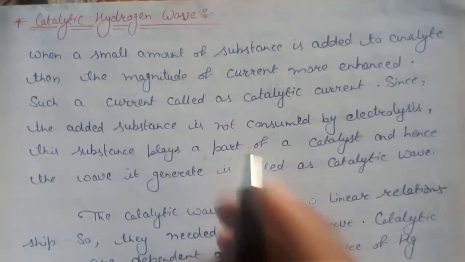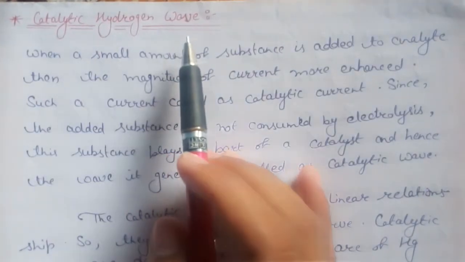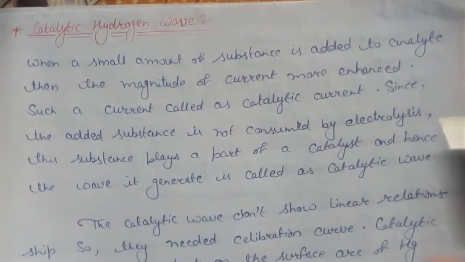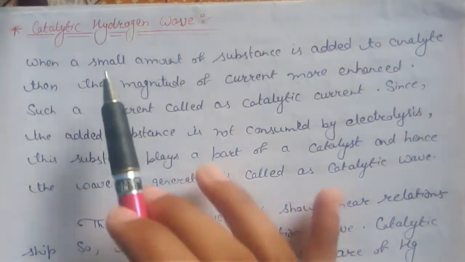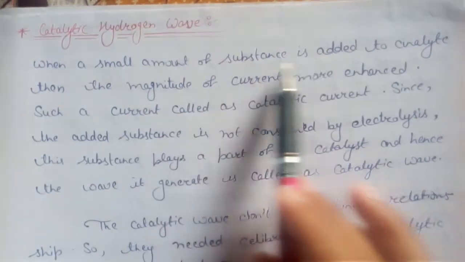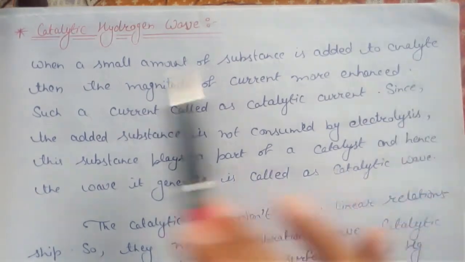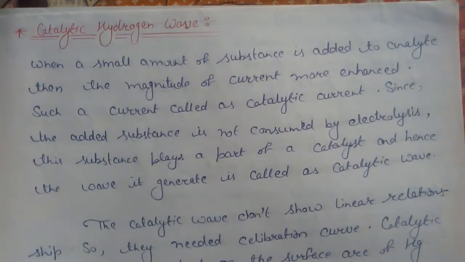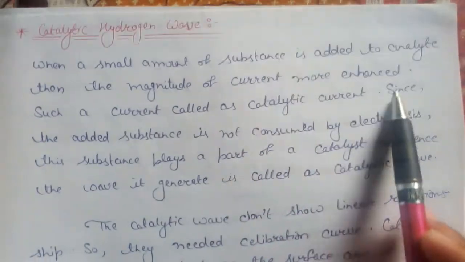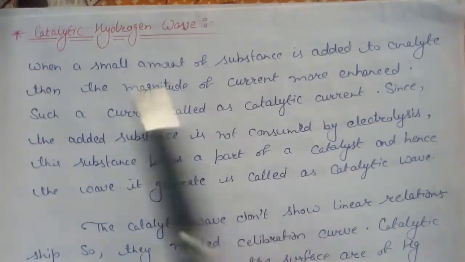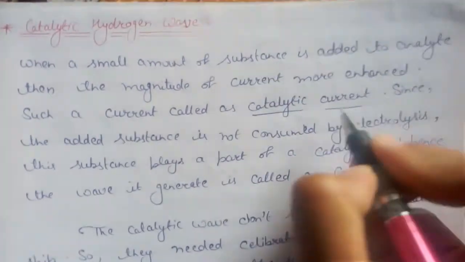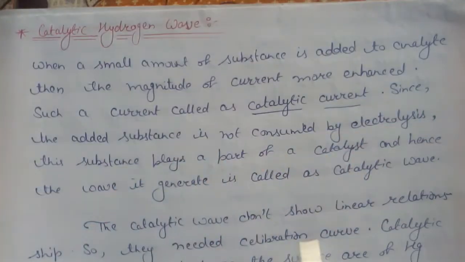And today's topic is catalytic hydrogen wave, which is another topic of polarography. Right guys? So firstly we will introduce it. When a small amount of substance is added to the analyte, the magnitude of current is enhanced. It means the magnitude of current is enhanced by a small amount of substance. Such a current is called catalytic current.